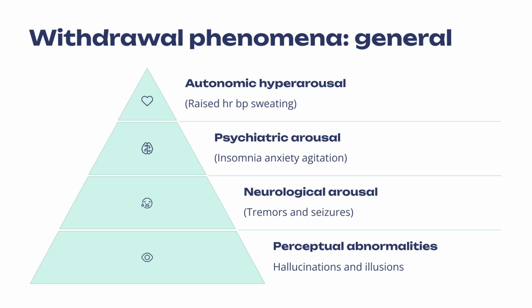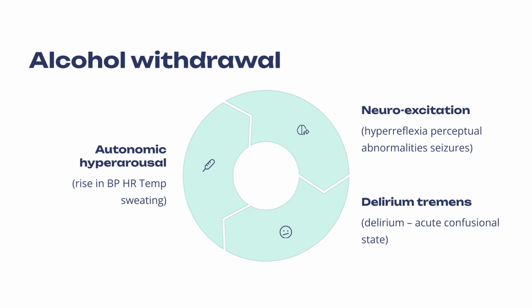So the general phenomena for withdrawal include autonomic hyperarousal, so raised heart rate, blood pressure, sweating, psychiatric arousal, so insomnia, agitation, and anxiety, neurological arousal, such as tremors and seizures, and perceptual abnormalities, such as hallucinations and illusions. And if we look specifically at alcohol withdrawal, we have autonomic hyperarousal, so again, heart rate going up, blood pressure going up, sweating, neuroexcitation in the form of hyperreflexia and perceptual abnormalities and seizures, and then delirium tremens, so we've got delirium with an acute confusional state.